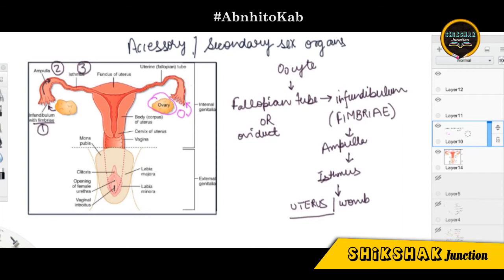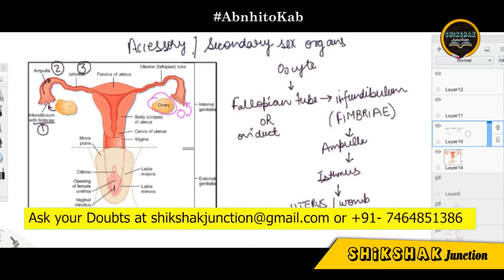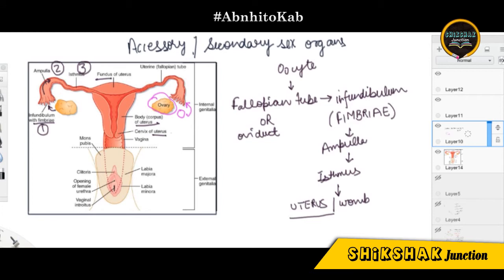Now this uterus is a muscular organ which is also divided into two parts, and it is obvious from the figure: the fundus and the body or the corpus of the uterus. The last part of the uterus is the cervix, which I will talk about, but let me first tell you something about this uterus.